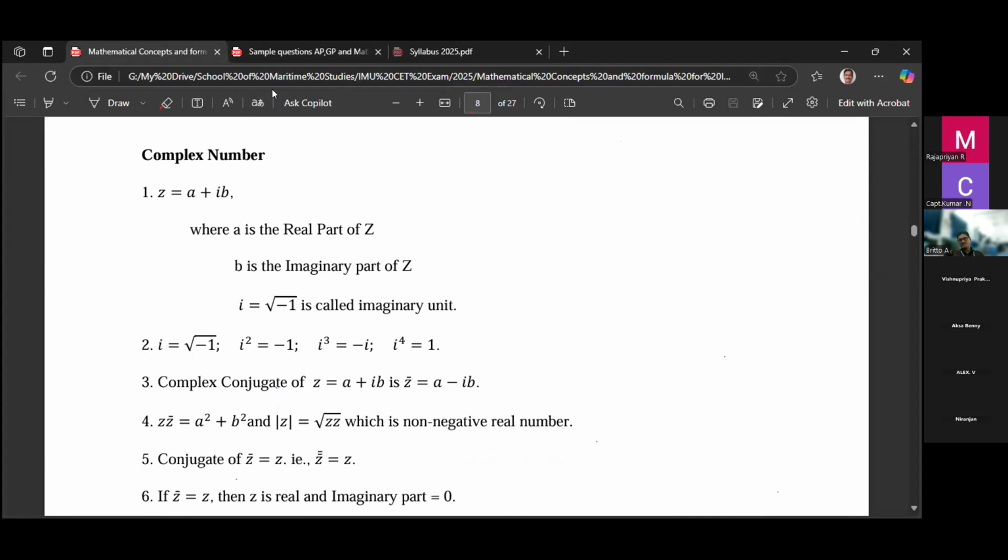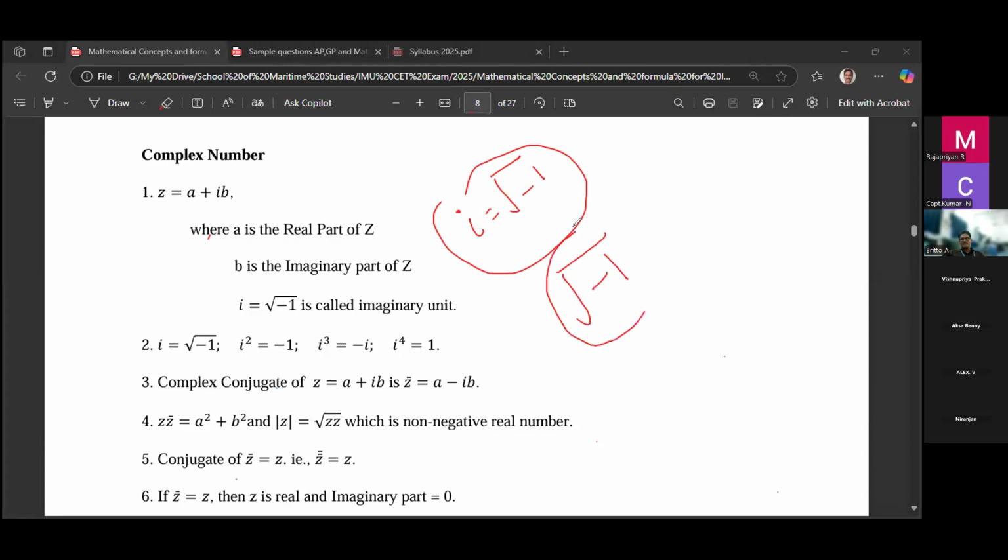This is the third unit, complex number. The complex number is denoted by Z equal to a plus ib, where the value of i is the square root of minus 1. When we solve a quadratic equation, we may get the square root of minus 1 inside the square root. This cannot be written as a real number, you cannot take the minus outside. So this is denoted by the letter i.